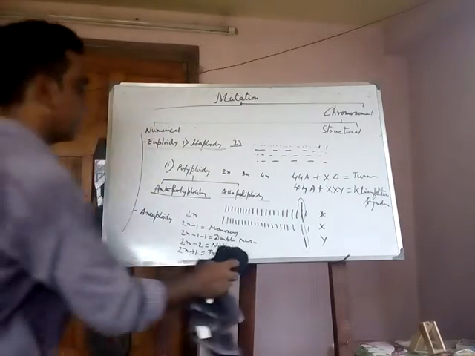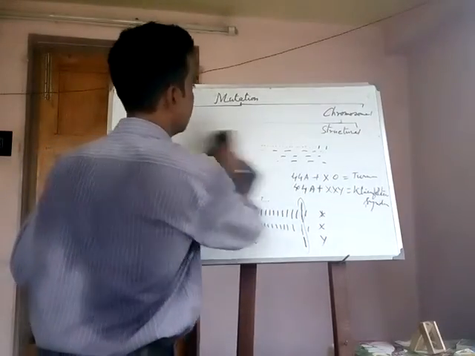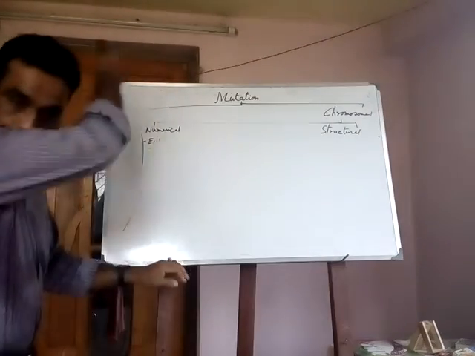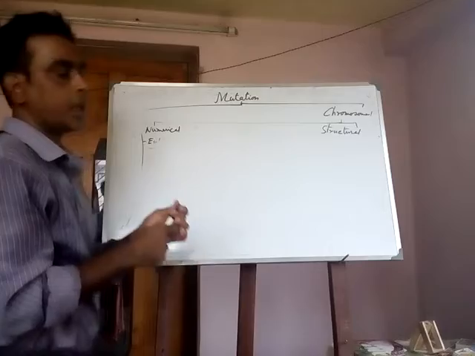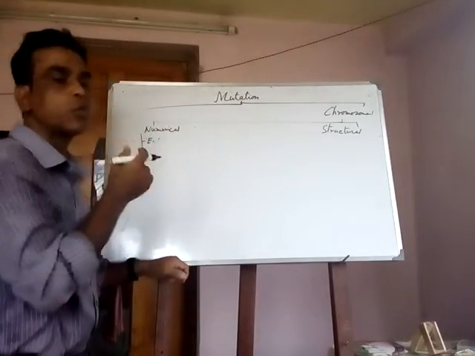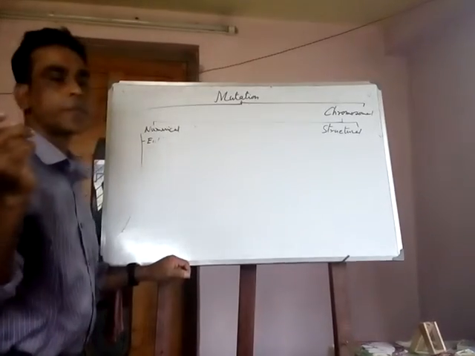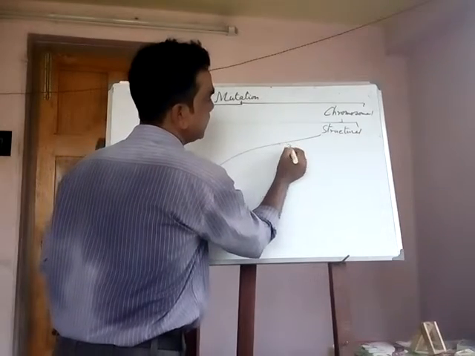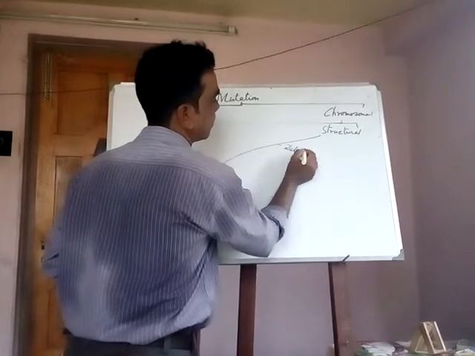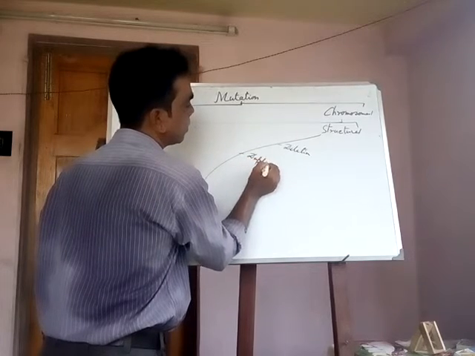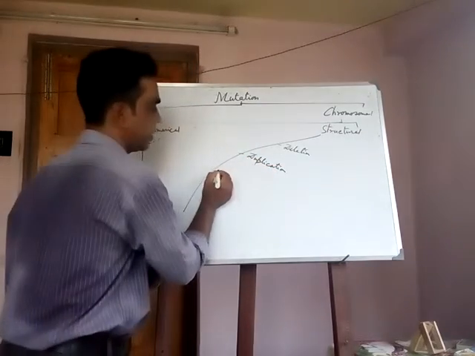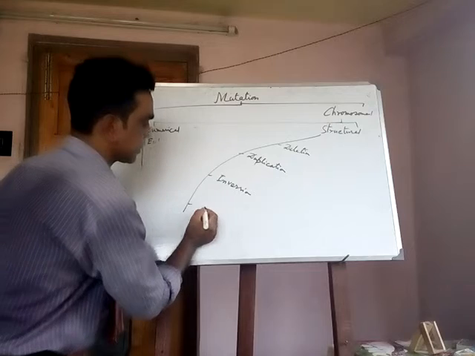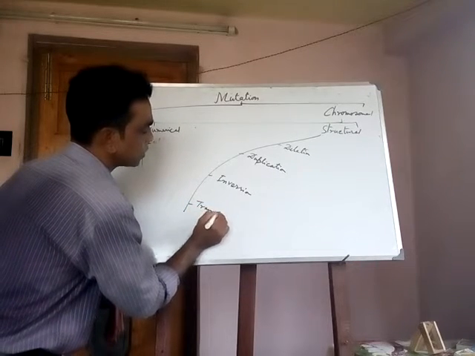Now, the structural changes are of various types: when the chromosome structure changes, that is deletion, duplication, inversion, and translocation.